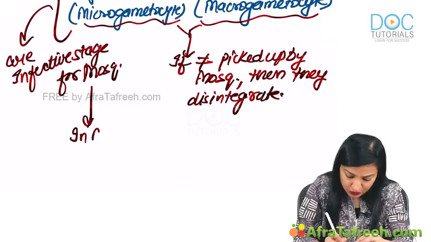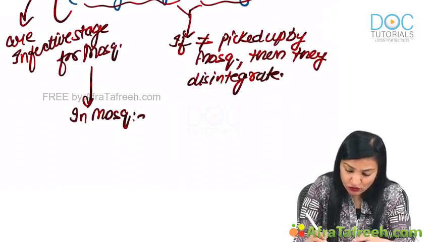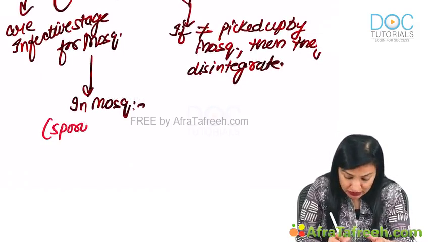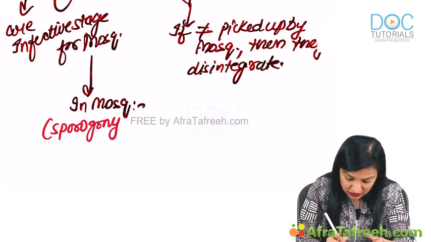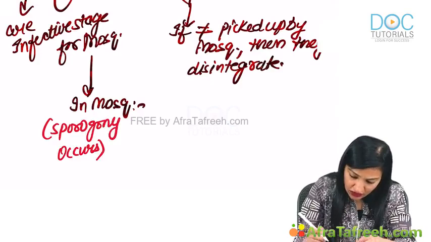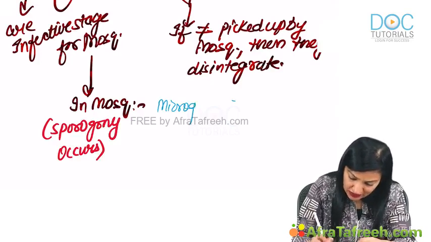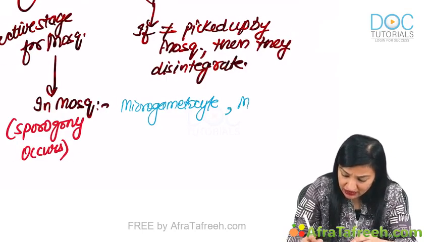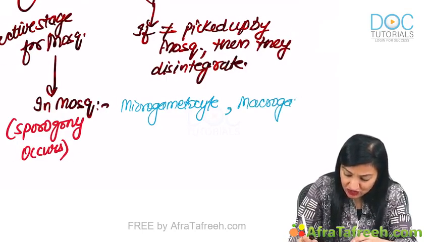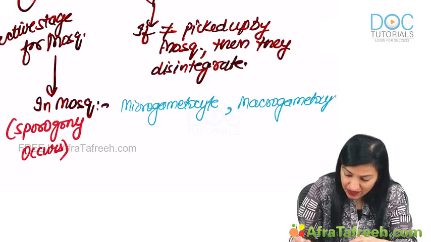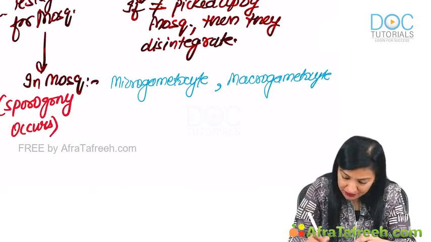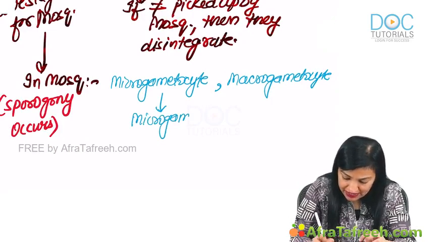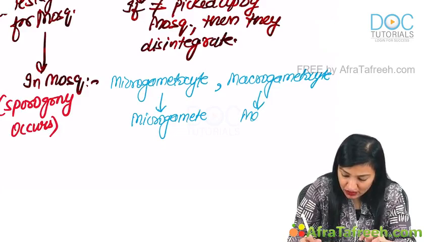So in the mosquito, the sexual cycle takes place, known as the sporogony. Sporogony occurs wherein the microgametocyte and the macrogametocyte which were picked up by the mosquito during blood meal respectively change into microgamete and macrogamete.